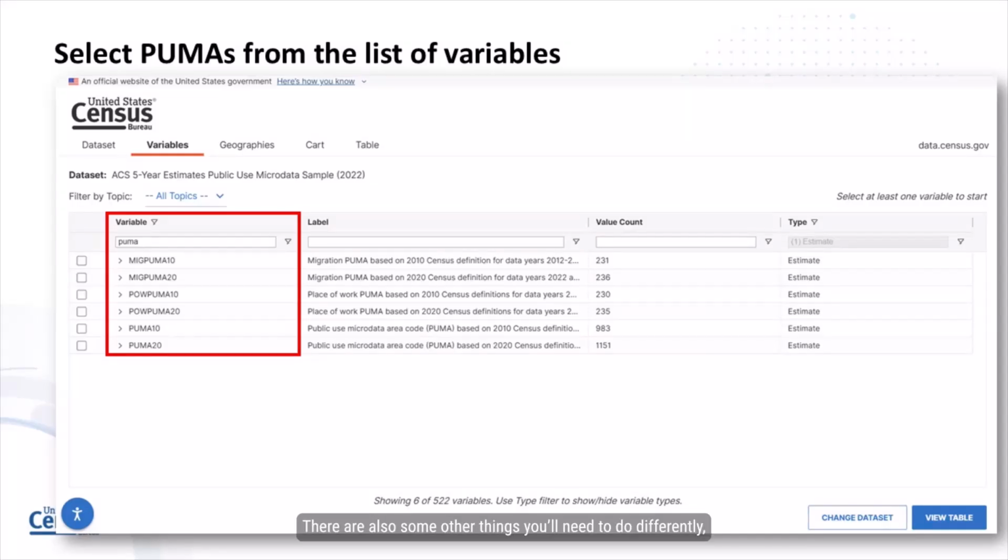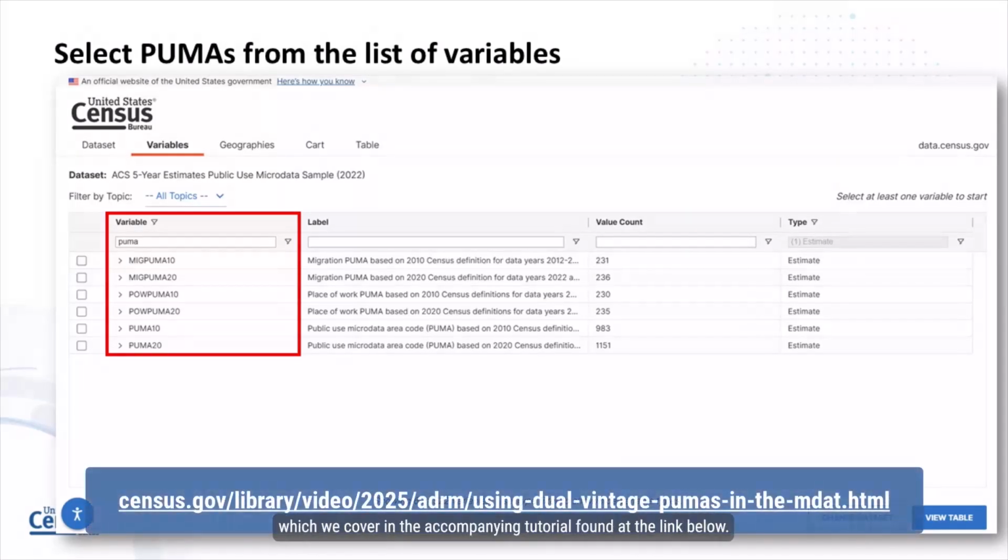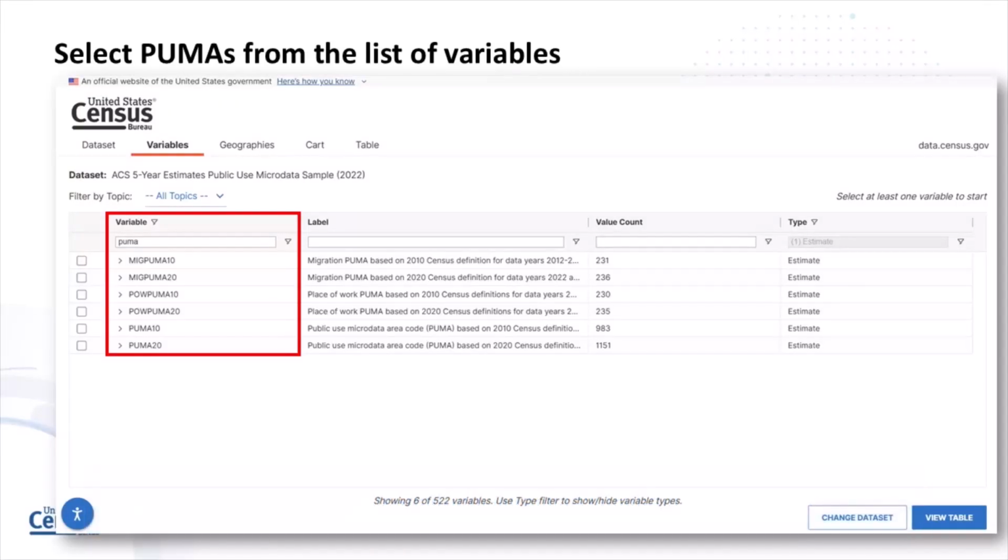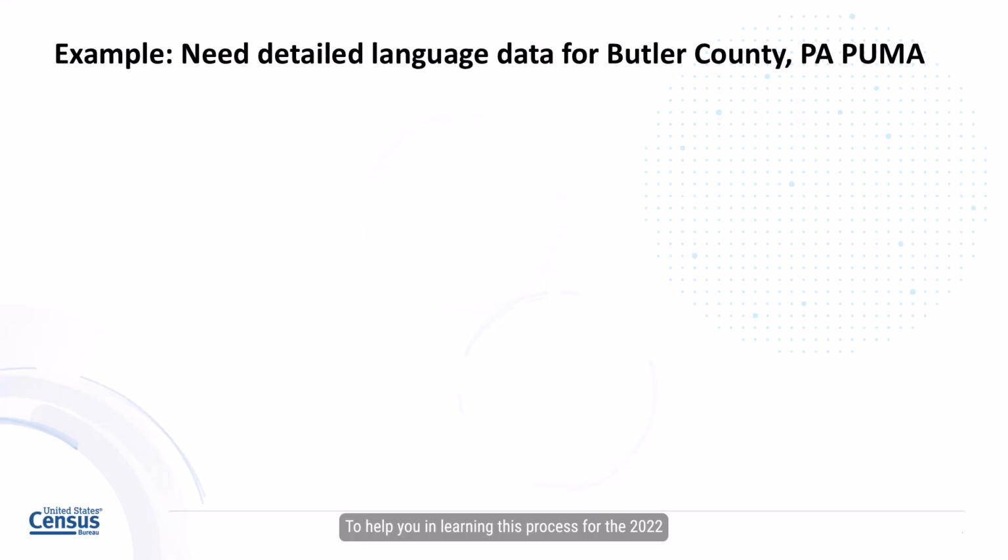There are also some other things you'll need to do differently, which we cover in the accompanying tutorial found at the link below. To help you in learning this process for the 2022 5-year PUMS, let's walk through part of it using an example. Let's say that I want to find detailed data on the language spoken at home for the Butler County PUMA in Pennsylvania.